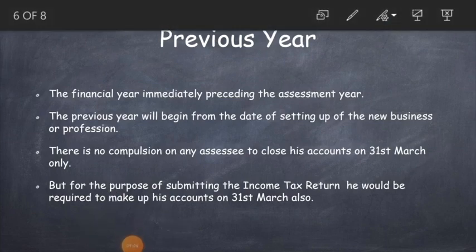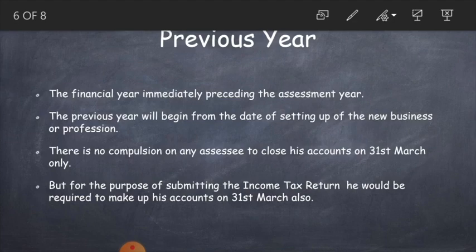So, in simple words, we can say that the year in which the income is earned is known as previous year, and the next year in which this income is taxable is known as assessment year.